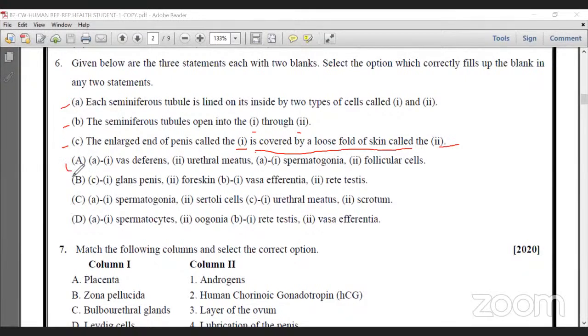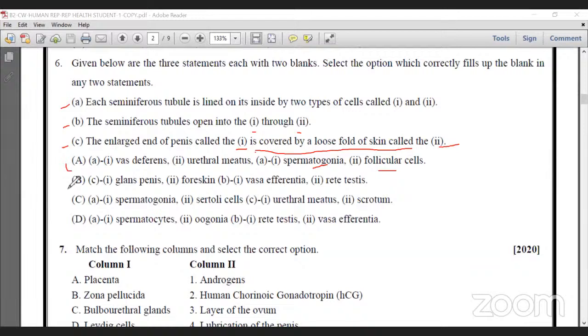In option A, the answer is wrong, because the seminiferous tubule is lined inside by two types of cells, that is germinal cell and Sertoli cell. Instead of that, the options give spermatogonia and follicular cell, which is the opposite, so it is wrong.